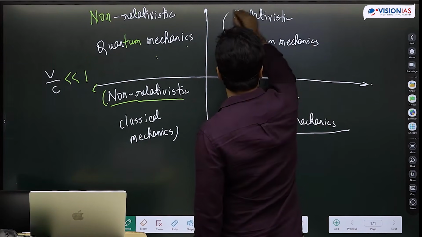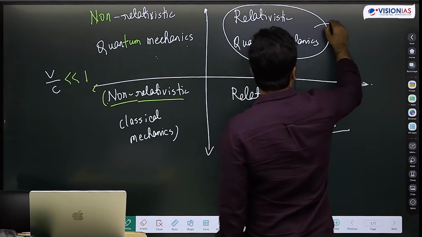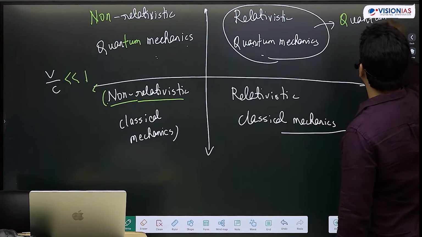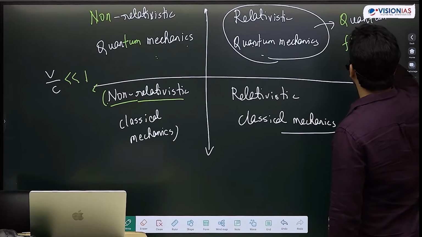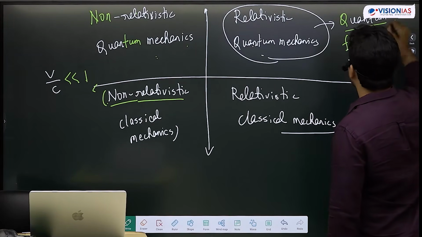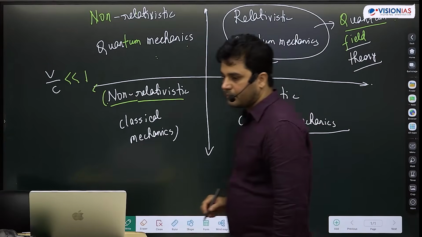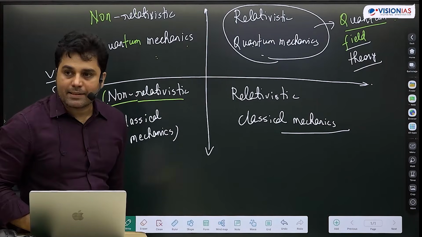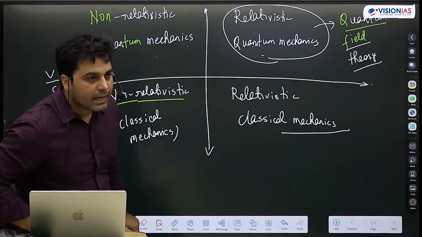quantum mechanics, and an advanced version of this becomes quantum field theory. Quantum field theory is the best description of nature at microscopic level.